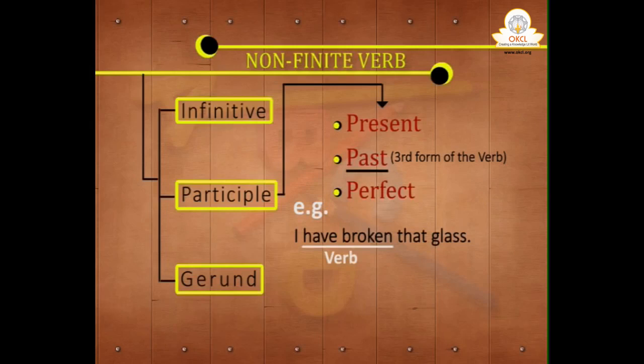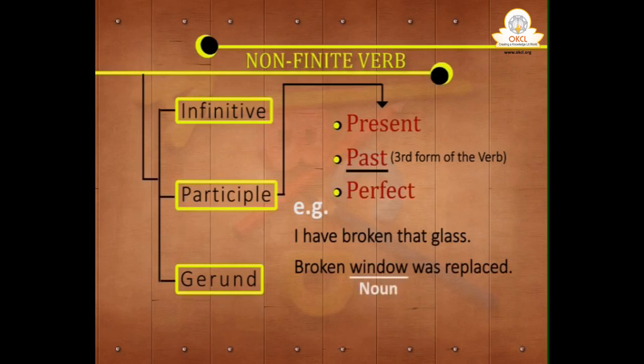But if broken is used with a noun, like broken window was replaced, here broken is not used with anything like has, have, had. And moreover, it is qualifying the noun window. So, here broken is past participle. When you say he broke that window or I have broken that window, it is a finite verb. But in broken window was replaced, broken is past participle, because it is qualifying the noun window.